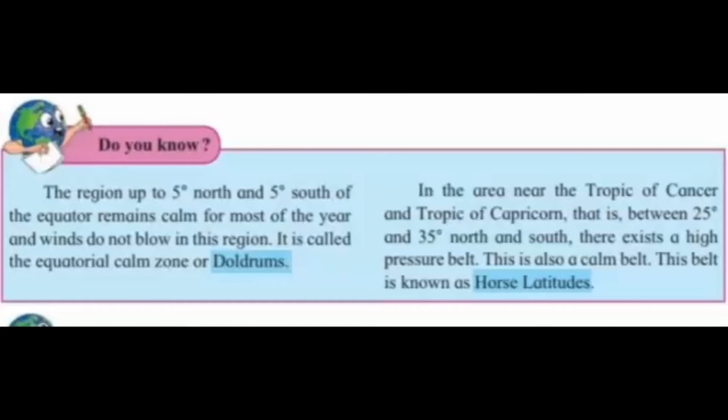Do you know, the region up to 5 degrees north and 5 degrees south of the equator remains calm for most of the year and winds do not blow in this region. It is called the equatorial calm zone or doldrums. In the area near the Tropic of Cancer and Tropic of Capricorn, that is between 25 degree and 35 degree north and south, there exists a high pressure belt. This is also a calm belt. This belt is known as horse latitudes.